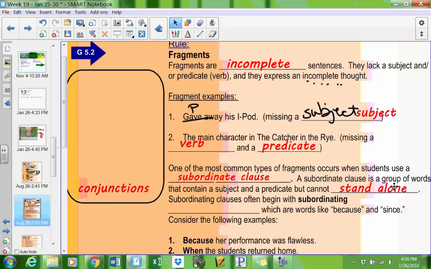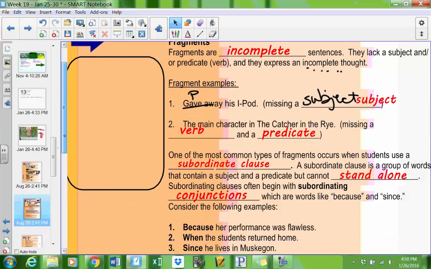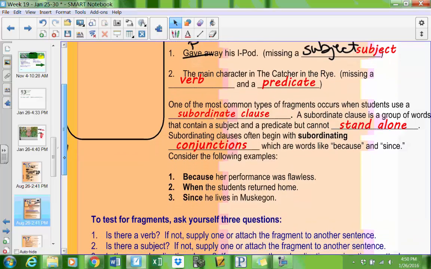It makes it so it needs some full sentence to stand on. They often begin with these words that are able to link it to another sentence, these conjunctions that make it depend on another full sentence. These are words like because or since.